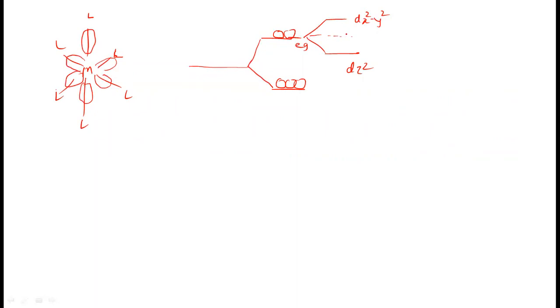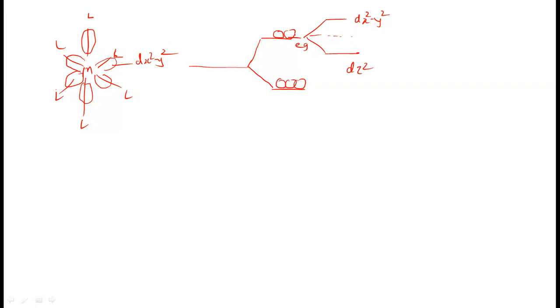And this splitting takes place because the distance between the metal and the ligand increases along the z axis, and the distance between the metal and the ligand decreases along the x and y axis. So these four ligands are closer to the central metal. Hence, the effect of the ligand field is greater on these orbitals. Which orbitals? The dx square minus y square orbital. So these orbitals are mostly affected by the surrounding ligand field.